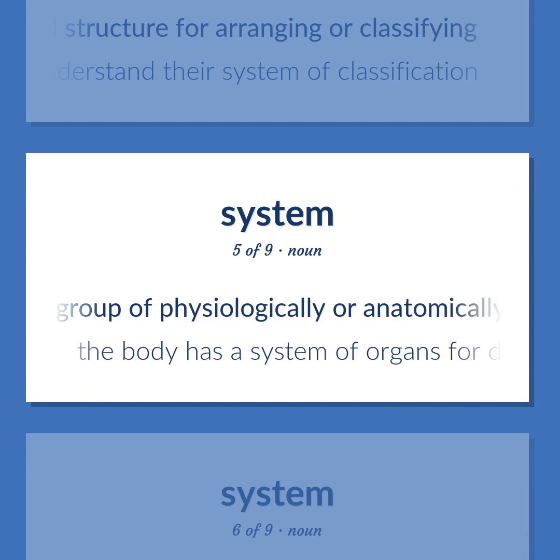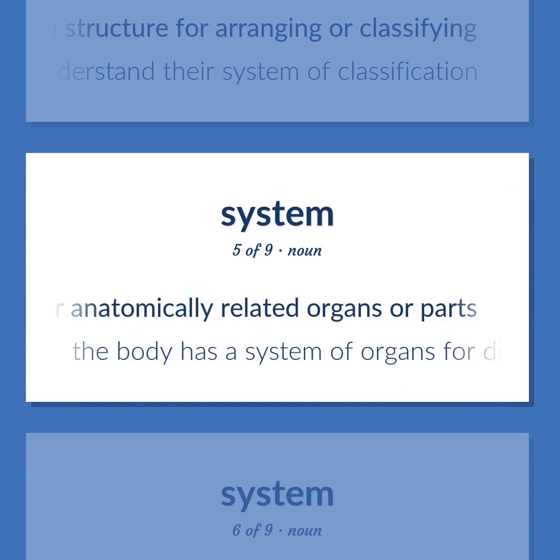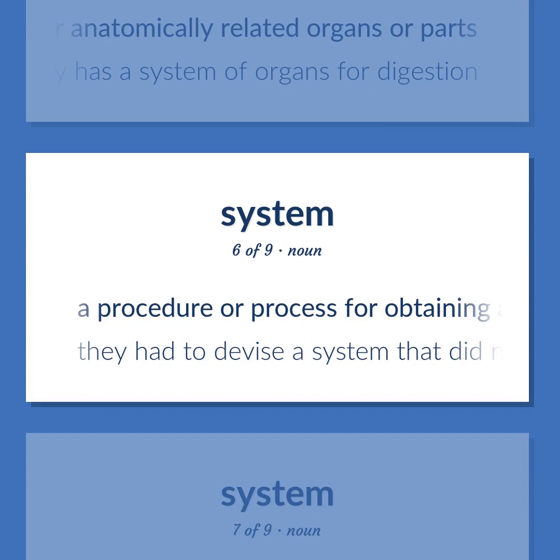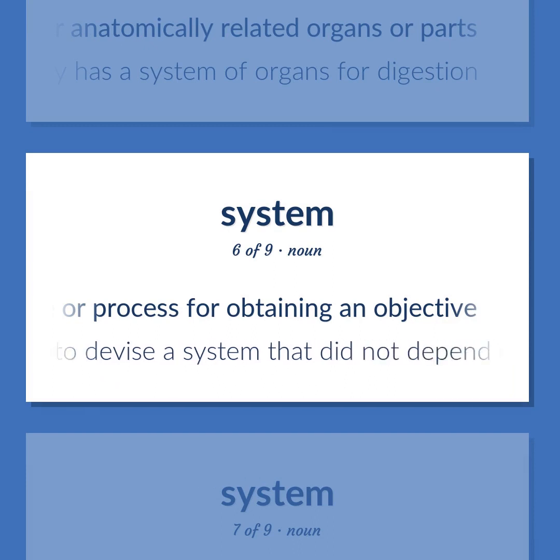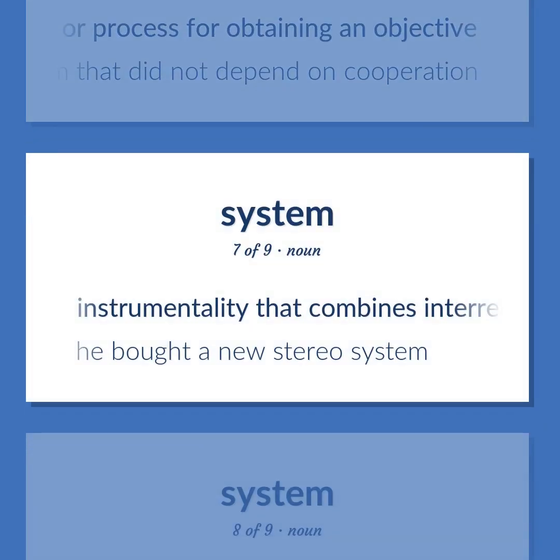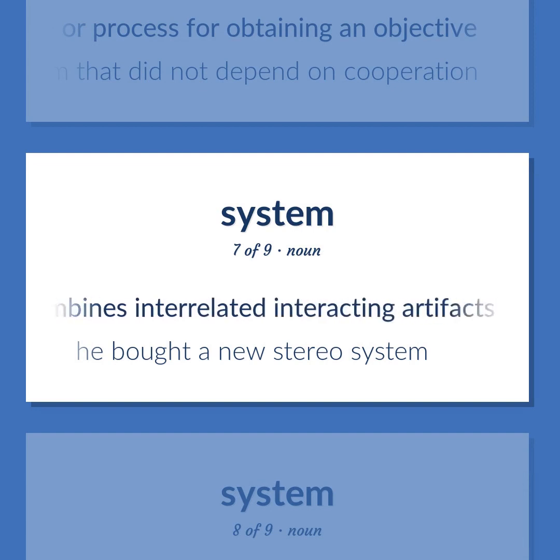A group of physiologically or anatomically related organs or parts. The body has a system of organs for digestion. A procedure or process for obtaining an objective. They had to devise a system that did not depend on cooperation. Instrumentality that combines interrelated interacting artifacts designed to work as a coherent entity. He bought a new stereo system.